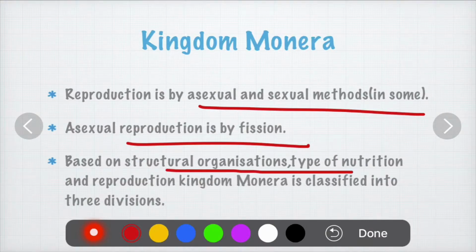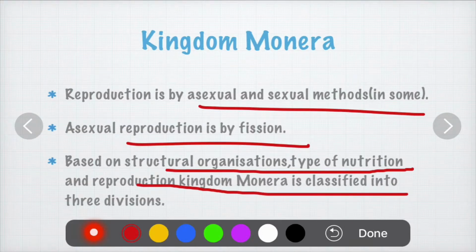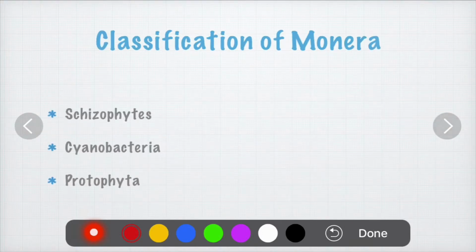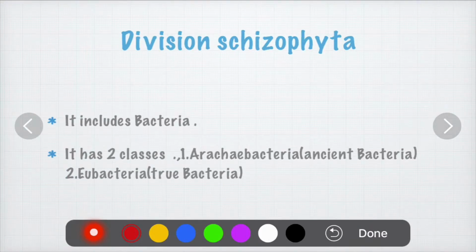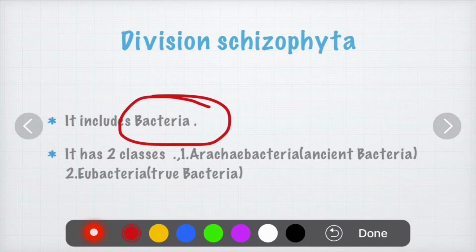Based on the structural organization and type of nutrition and reproduction, the kingdom Monera is classified into three divisions. The three classifications of kingdom Monera are schizophytes, cyanobacteria, and protophyta. Let's see division Schizophyta. Division Schizophyta includes bacteria. It has two classes: Archaebacteria, which is called ancient bacteria, the oldest bacteria on earth. Next is the Eubacteria, that is true bacteria. These are the modern bacteria.